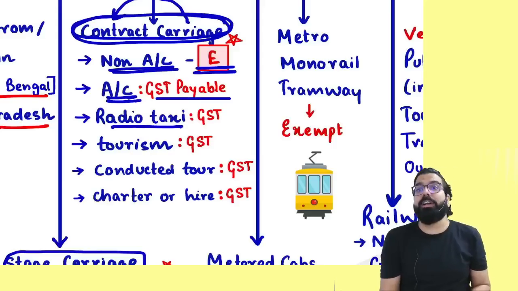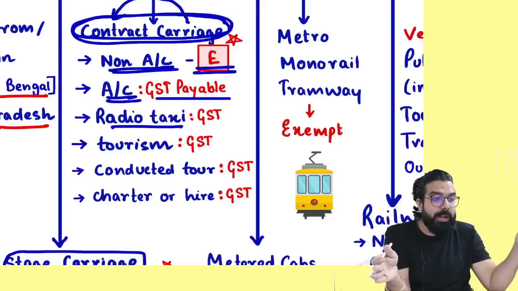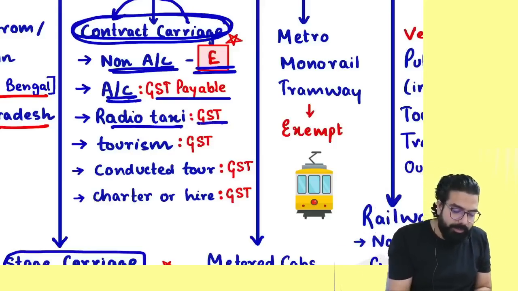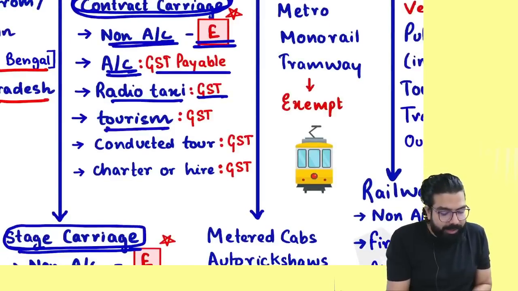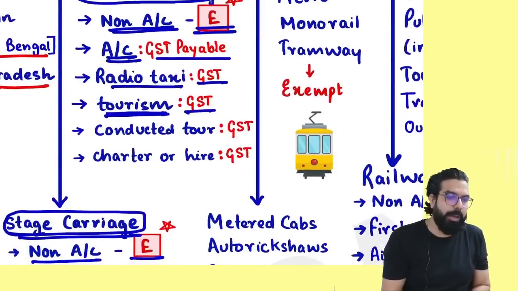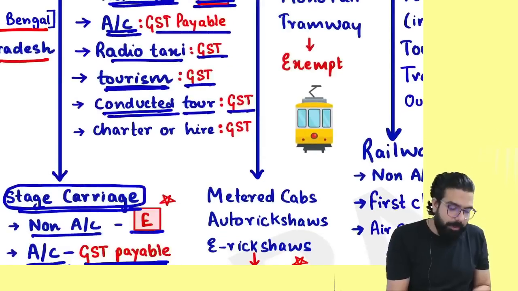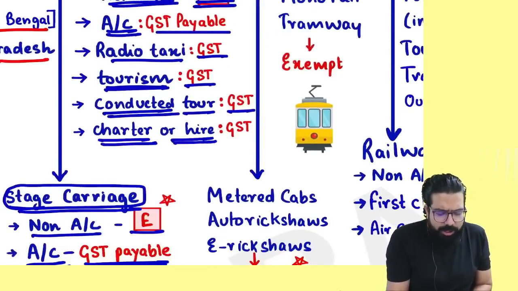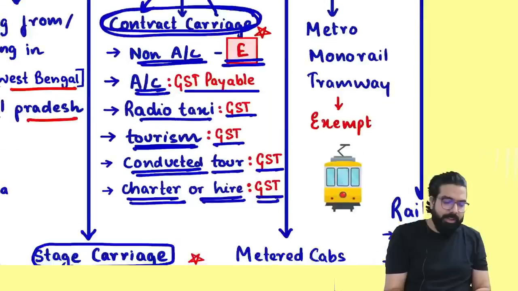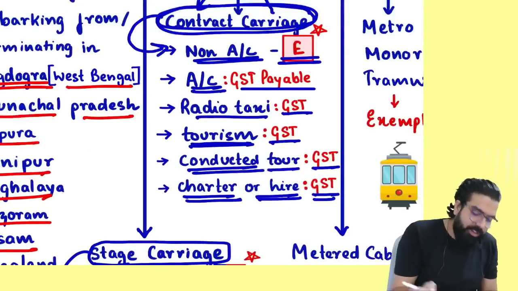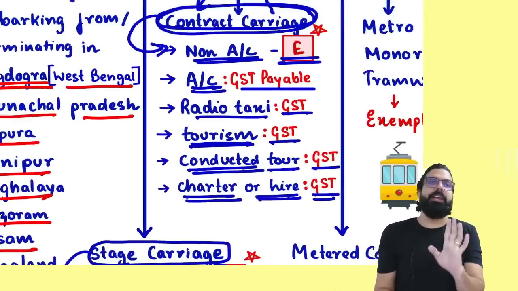You took a radio taxi for going from home to the airport. A radio taxi is also taken on contract. Remember, GST will be payable. Contract carriers taken for tourism, GST is always payable. Conducted tour, charter, hire, always GST will be payable. It means whether it is stage carriage or contract carriage, only non-AC is exempt.